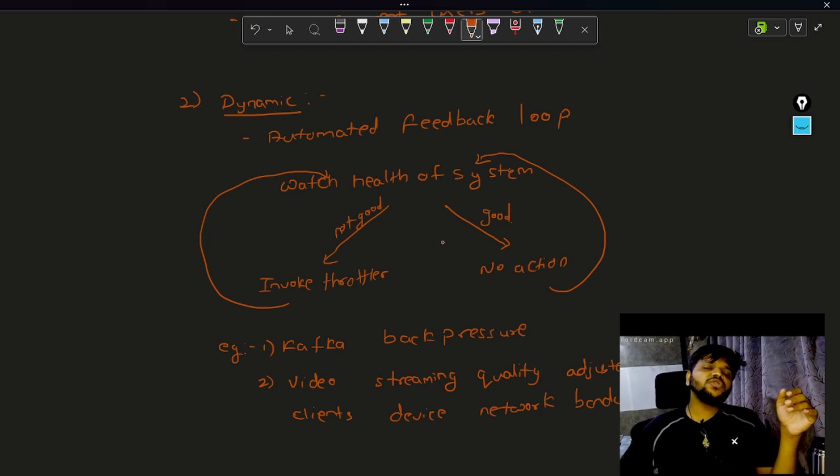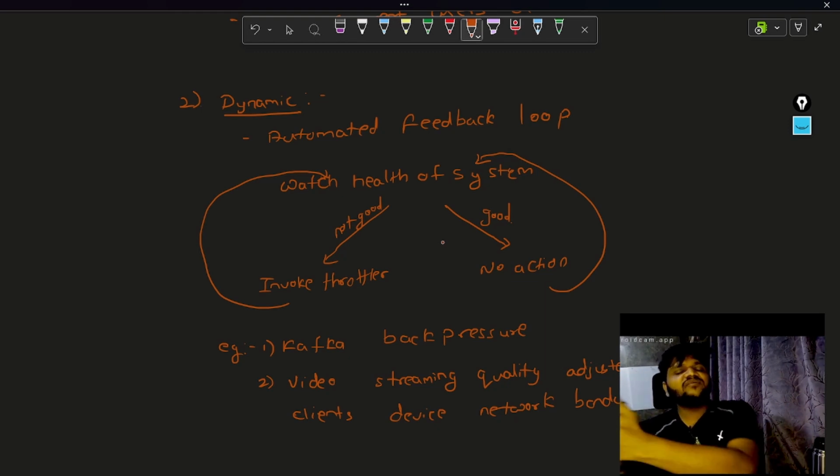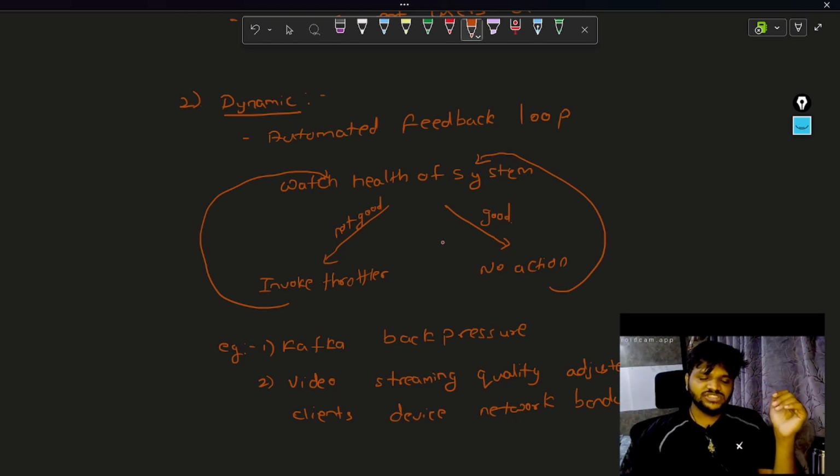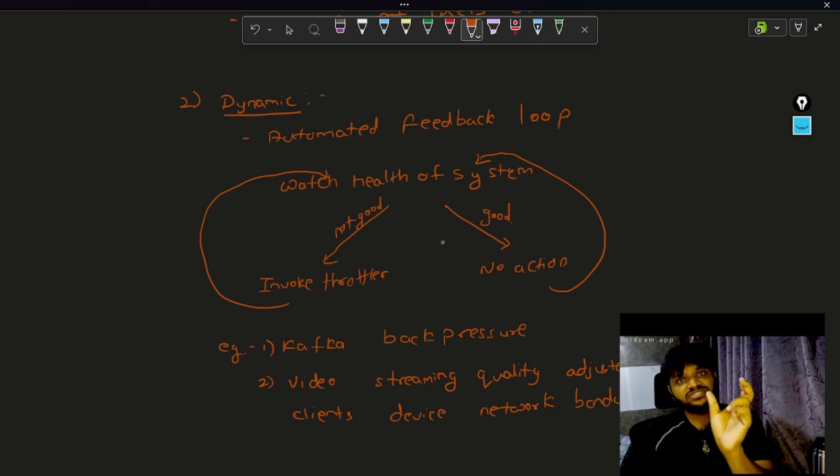As soon as the new server is up, these 1 lakh requests are transferred to that new server. So this is how it watches the health of the system. The system is getting choked up. The system health is not good, the network bandwidth is not good, so it is going to invoke the throttler. The throttler is going to decrease the bit rate, decrease the video quality, the stream quality. The server is going to take this action.